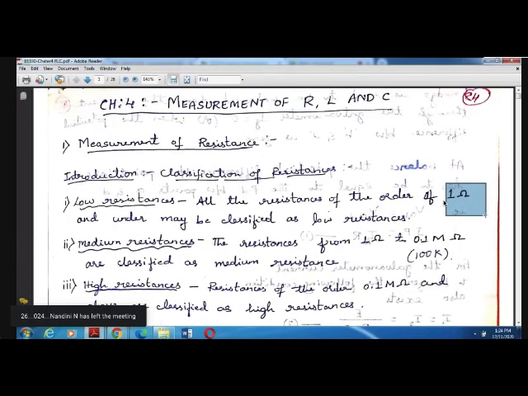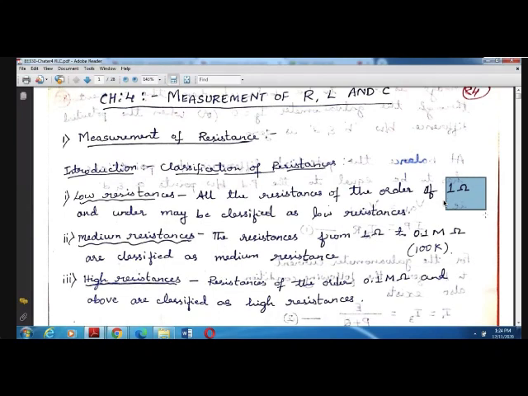Based on the ranges of these resistances, we classify them as low, high, and medium. Low resistance is from 0 to 1 ohm. Medium resistance is from 1 ohm to 0.1 mega ohm, or 100 kilo ohm. High resistance is above 100 kilo ohm. All the resistance above 100 kilo ohm or 0.1 mega ohm, we classify as high resistance.